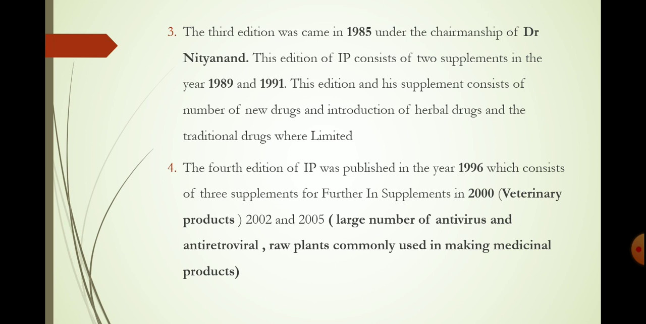The fourth edition of Indian Pharmacopoeia was published in 1996, which consists of three supplements: 2000, 2002 and 2005. In the 2000 supplement, veterinary products are included. In the 2002 and 2005 supplements, a large number of antiviral and antiretroviral drugs and raw plants commonly used in making medicinal products are included.